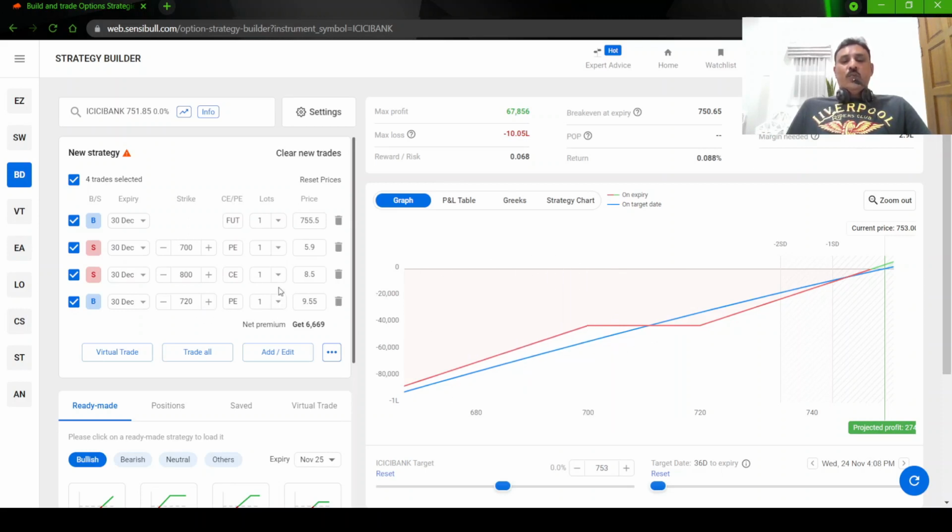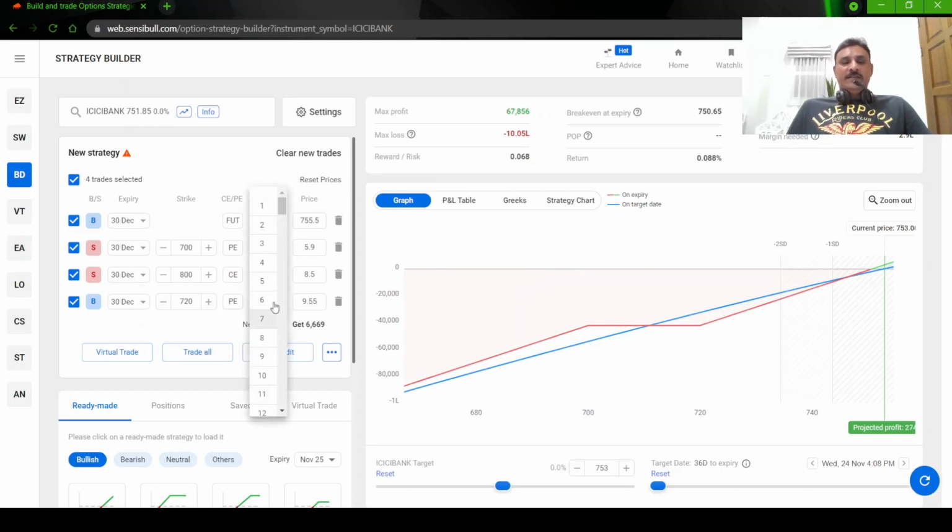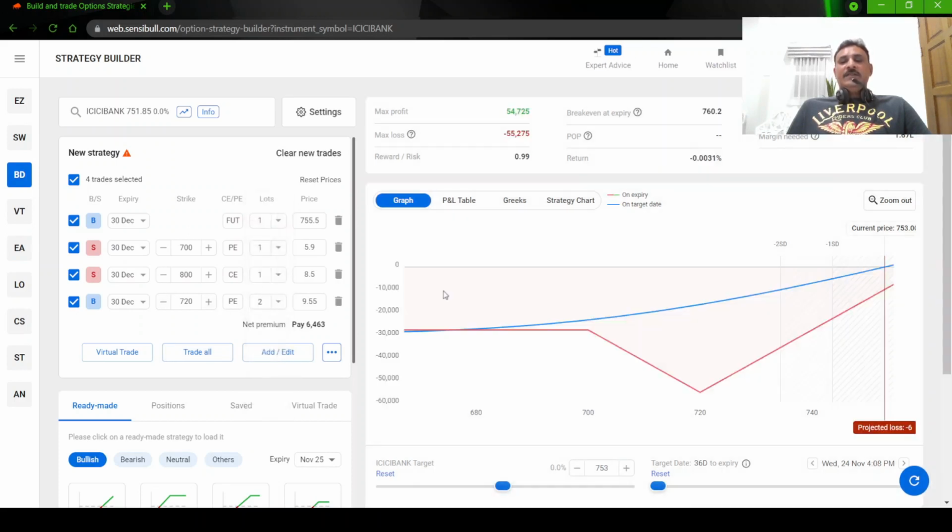You can go one quantity higher to limit the losses at 50,000 or something. Let us see if you go one quantity higher. Now you can see, if it comes to 720, your loss will be about 55,000 rupees. If it goes further down, your loss will get reduced and it is capped at somewhere about 26, 27,000 rupees.